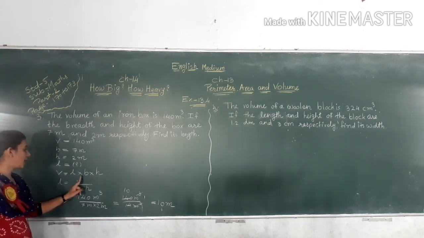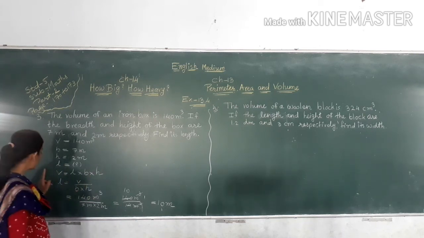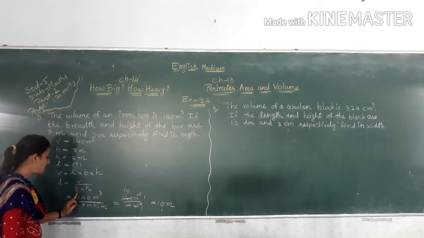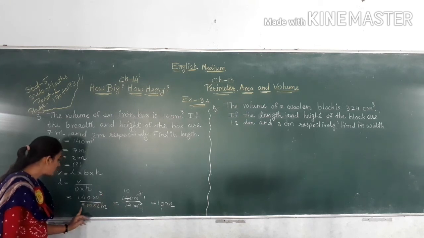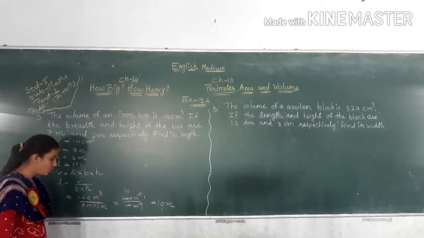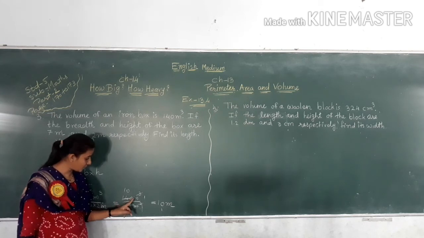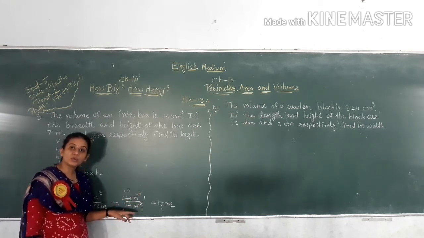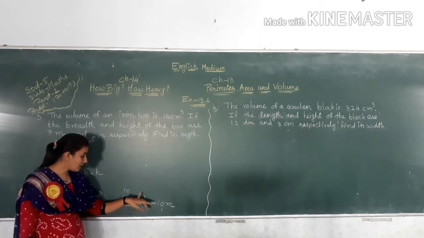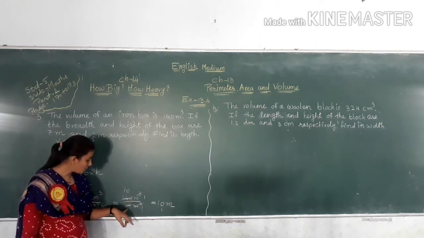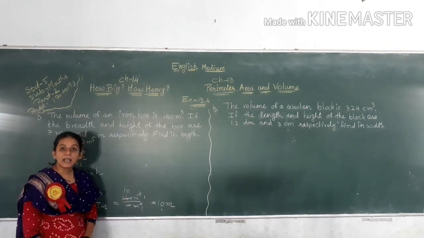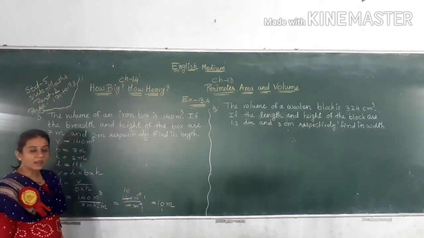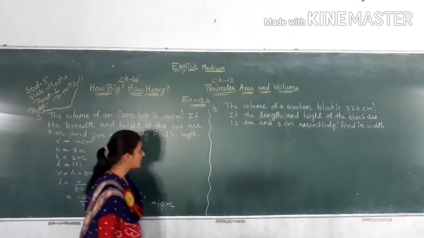V is equal to L multiply B multiply H. So L is equal to V divided by B multiply H. 140 meter cube divided by 7 meter multiply 2 meter. 140 meter cube divided by 14 meter square. Meter square and meter cube cut. Now 14 tens are 140. So our answer here is 10 meter. So length of iron box is equal to 10 meter.